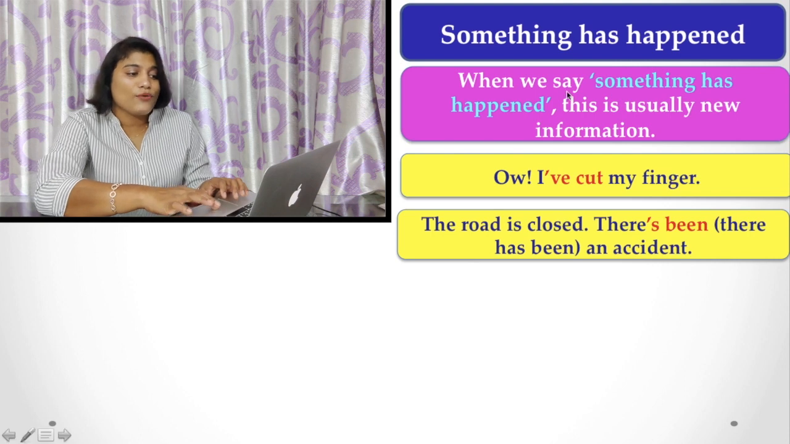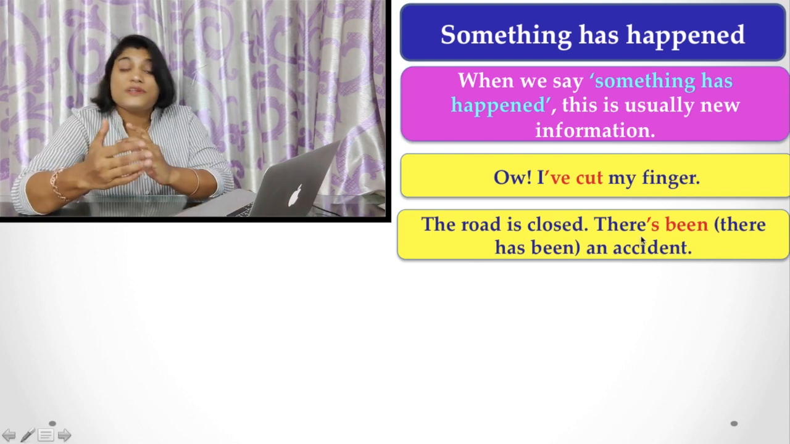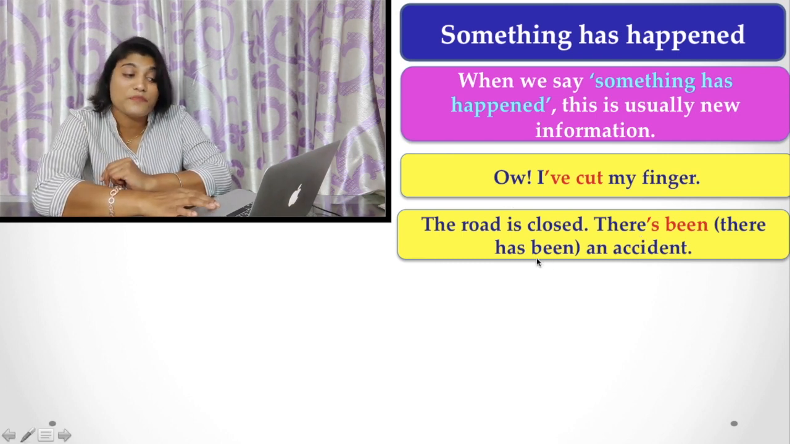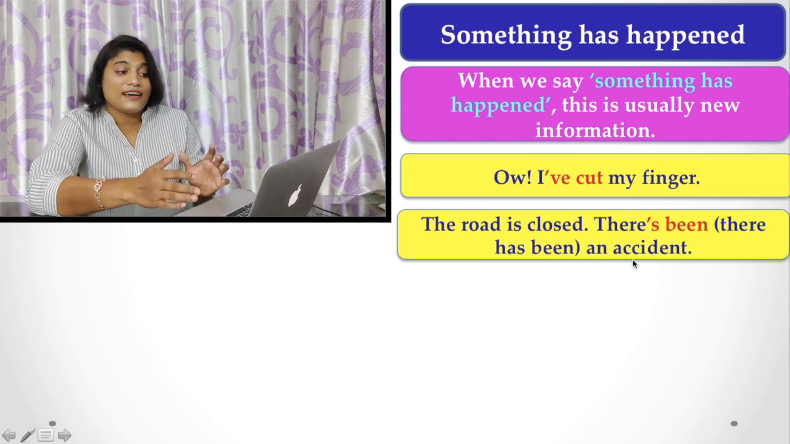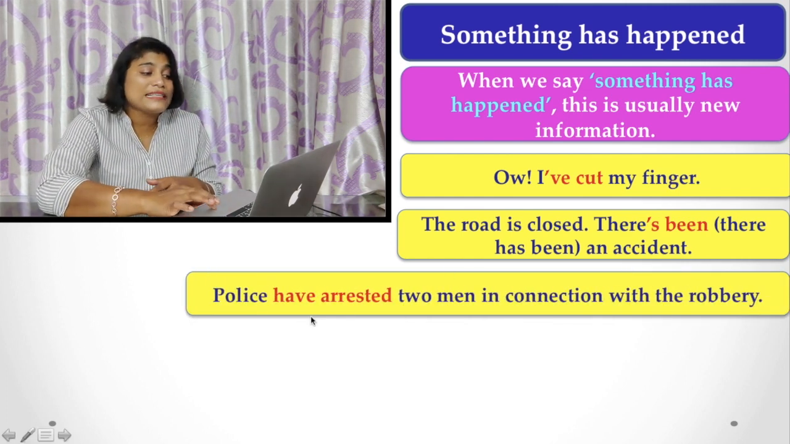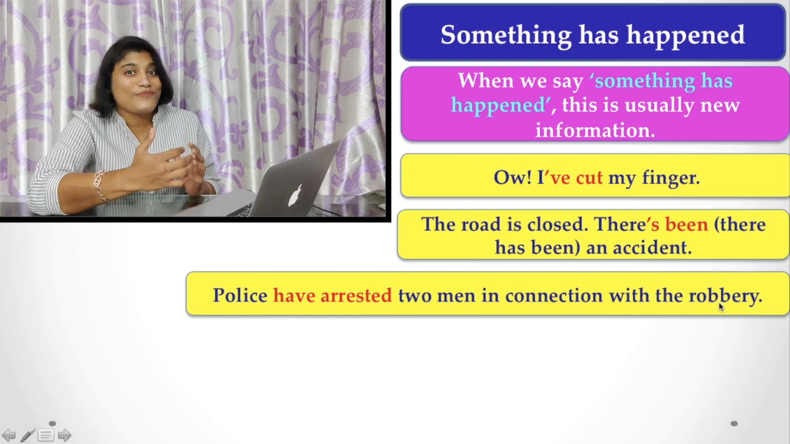And secondly, the road is closed. There has been an accident. Here you find has been an accident. That is new information again. And here also, police have arrested two men in connection with the robbery. This is a part of report writing.